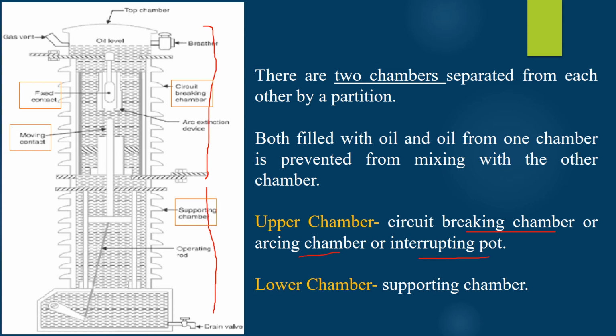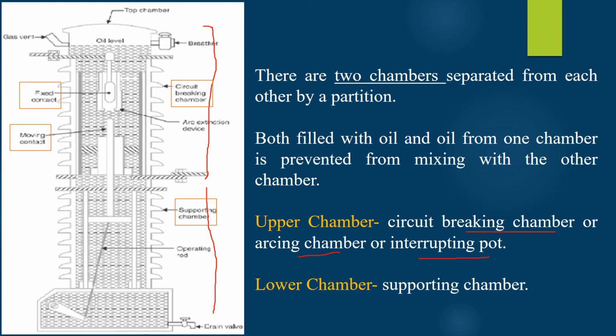The circuit breaking chamber requires only a small amount of oil for arc extinction, and the amount of oil to be replaced is reduced as the oil in the supporting chamber does not get contaminated by the arc.